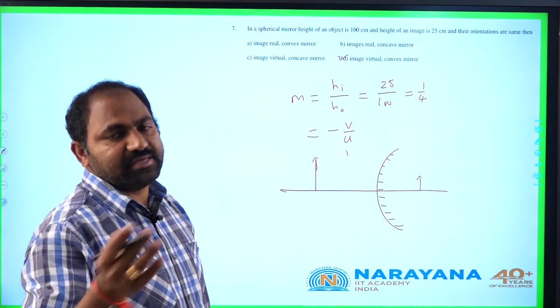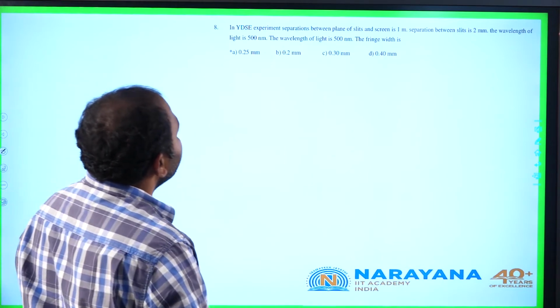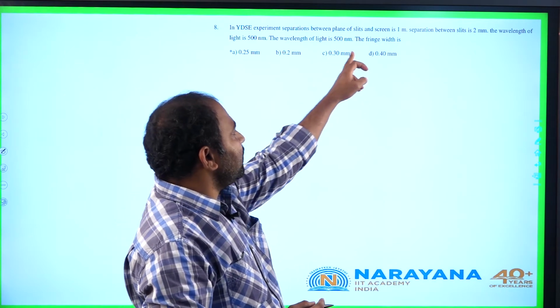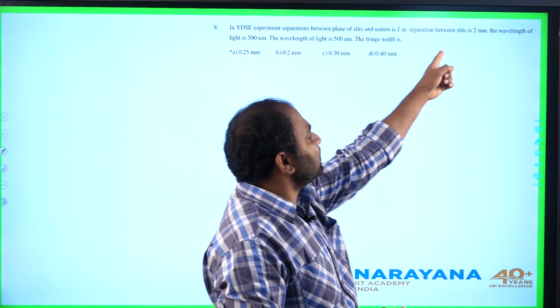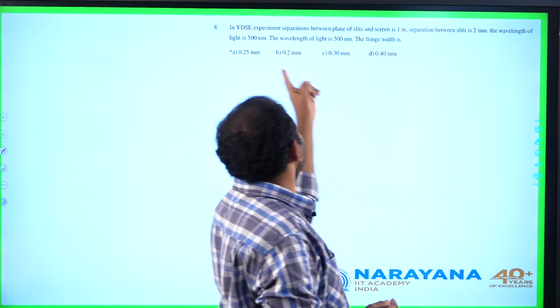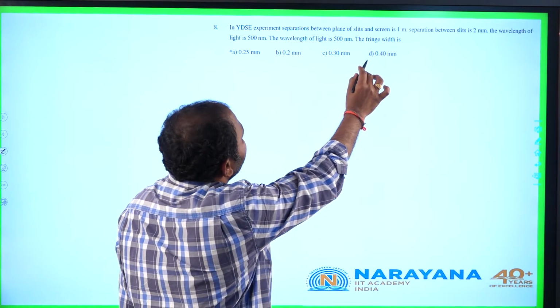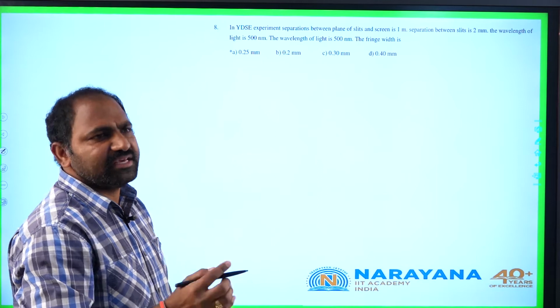Let us go to the next question, the 8th question. In Young's double slit experiment, the separation between the plane of slits and the screen is 1 meter. The separation between slits is 2 millimeter. The wavelength of light used is 500 nanometer. This is again about the fringe width. It is a direct formula, nothing else is there.